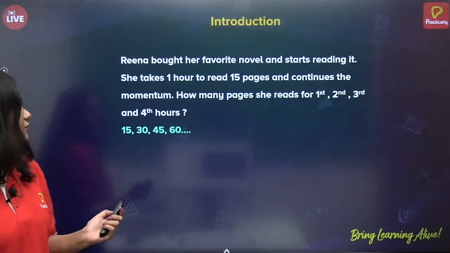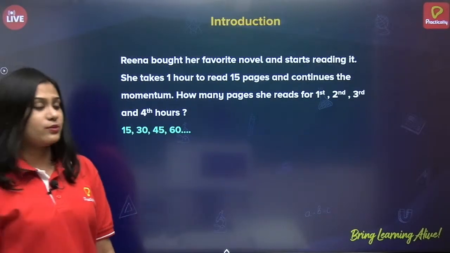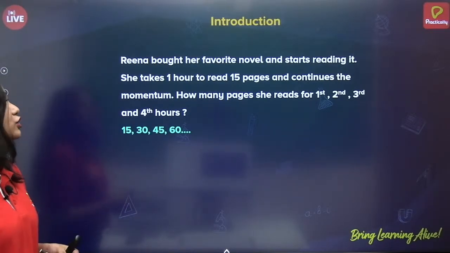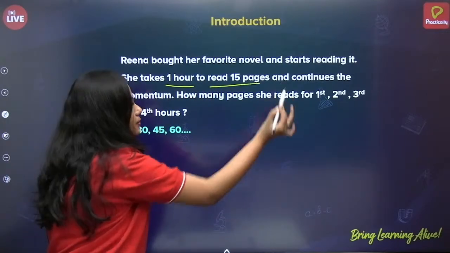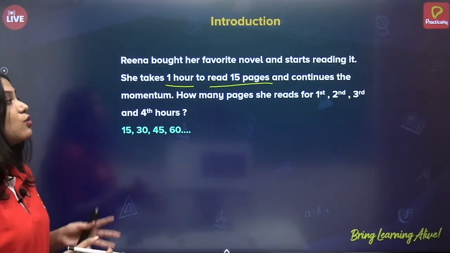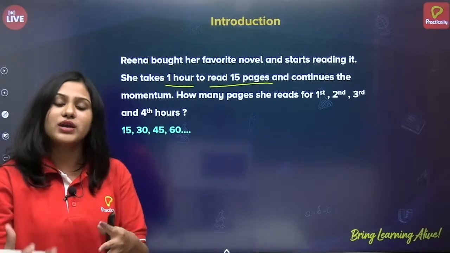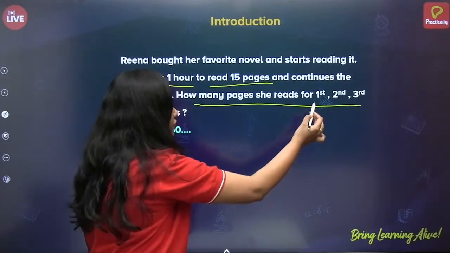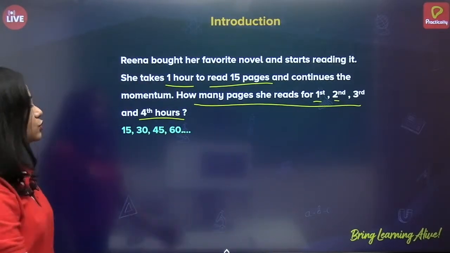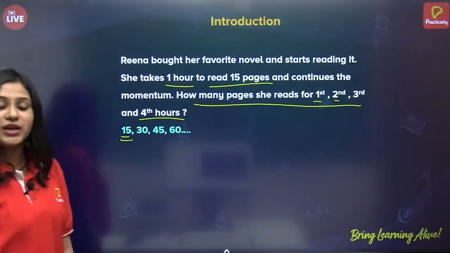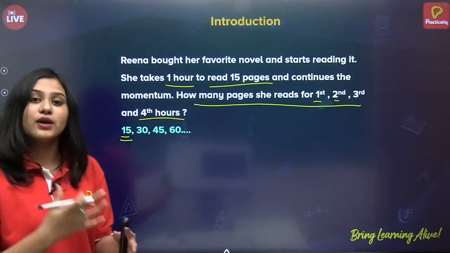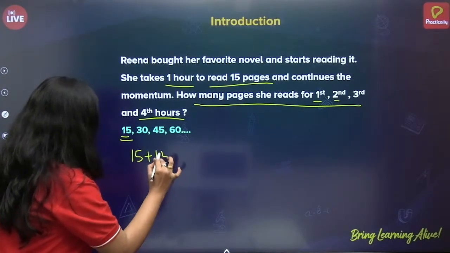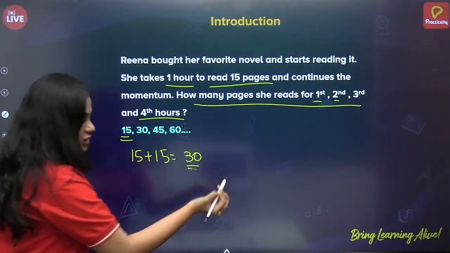Okay. First, here's an example. We'll begin with the example. Reena bought her favorite novel and starts reading it. She takes 1 hour to read 15 pages and continues the momentum. What is meant by continues the momentum? For every 1 hour, she'll be reading 15 pages. Now, how many pages does she read in the first, second, third and fourth hours? So, for the first hour, she reads 15 pages, correct? And for the second hour, how many pages would she have completed? 15 plus 15, right? So, 30 pages.